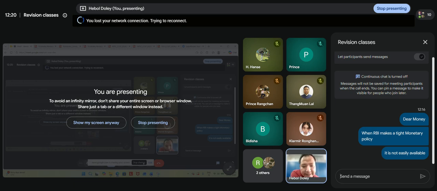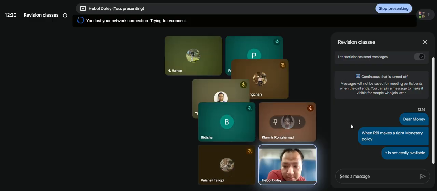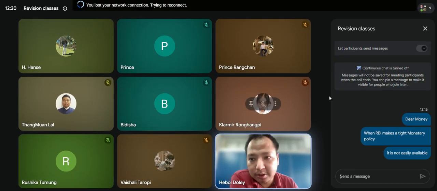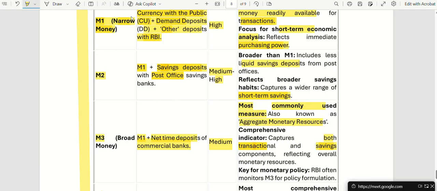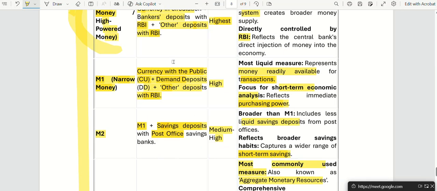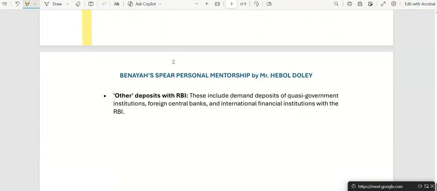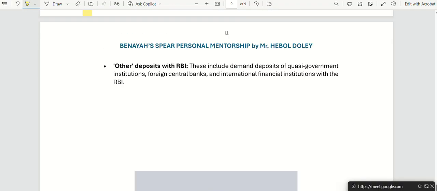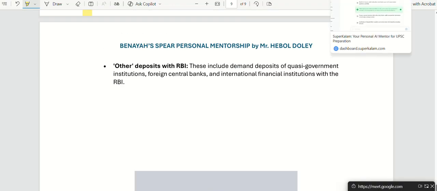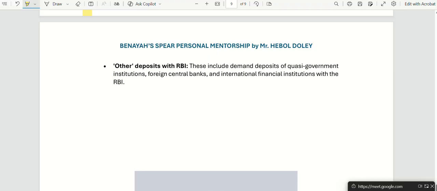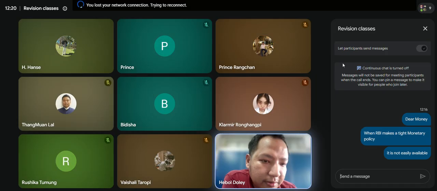Please go through that again. We will stop here. For today, please read the notes again and again. If you don't understand, please go through M1, M2, M3, M4. Very, very important. We'll see you for Assam base.